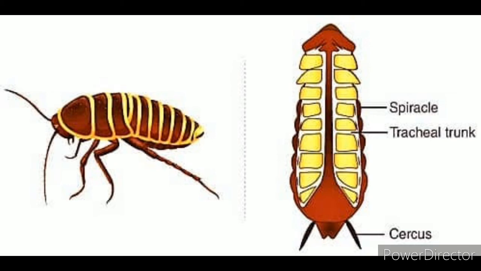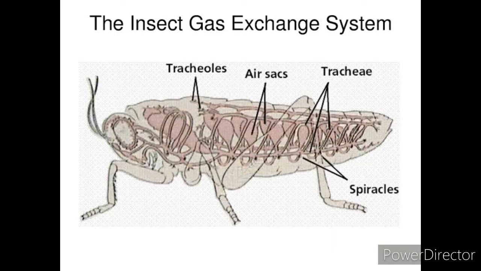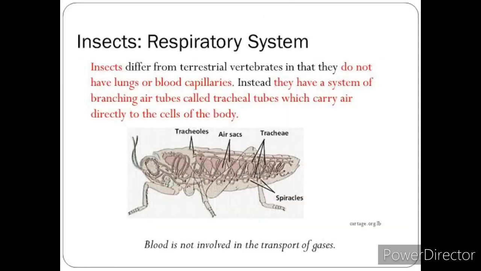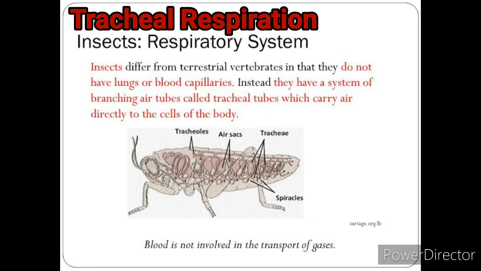Now let's see how exchange of gases takes place in animals like the cockroach. In the cockroach, the exchange of gases takes place through trachea, or air tubes. Terrestrial arthropods such as insects, millipedes and centipedes have a thick impermeable integument to minimize loss of water from their body surface by evaporation. They have evolved a complex system of whitish, shining, intercommunicating air tubes called trachea. The exchange of gases with the help of trachea is termed tracheal respiration.